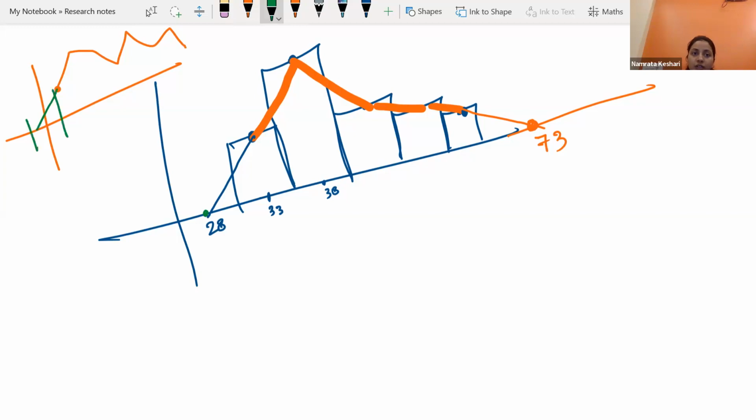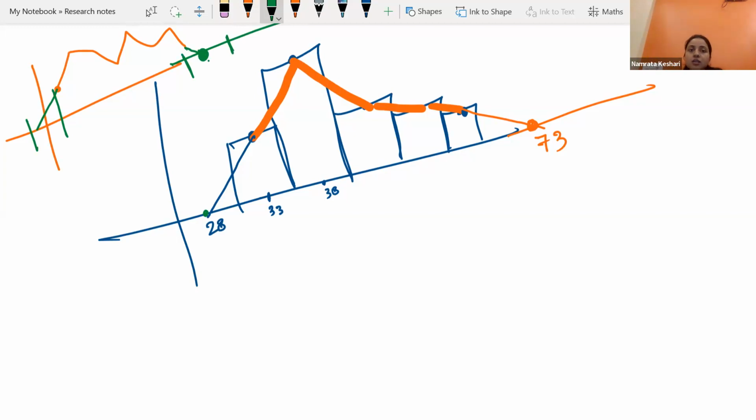And on the other end also you have to attach it with the x-axis by taking a class interval and the midpoint by yourself, but in a proper pattern. Am I making sense? Yes or no? Yes, ma'am.